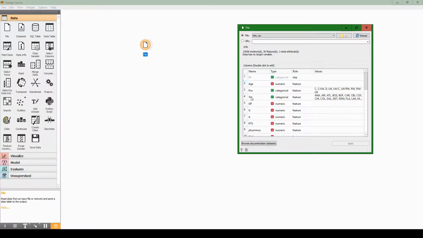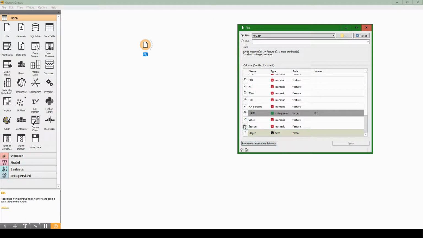Doing so will load the columns here, and you will want to take a look at this before you just hit Apply. So, for example, I've chosen to ignore the rank column. I'm also going to choose to ignore the season column. I want to be able to make my predictions independent of the year or season. And finally, you'll want to pick which column is your target.